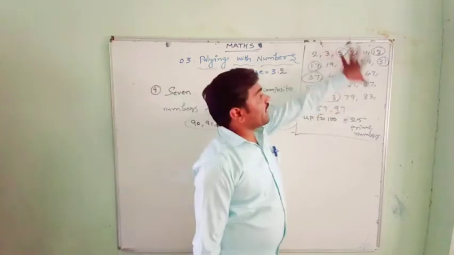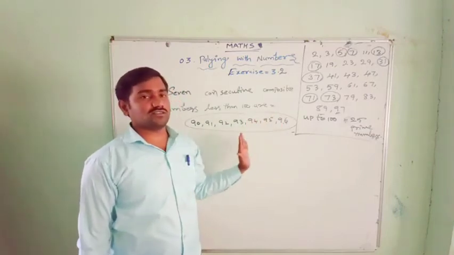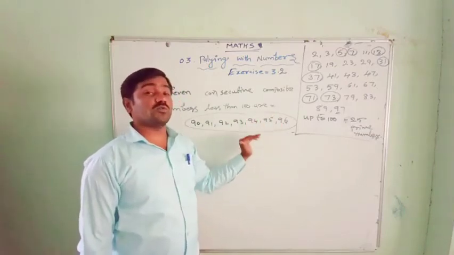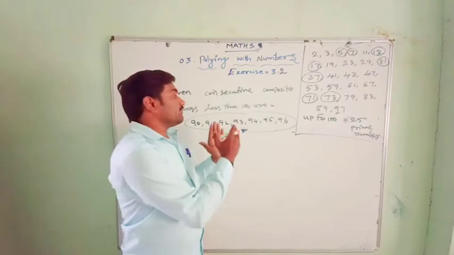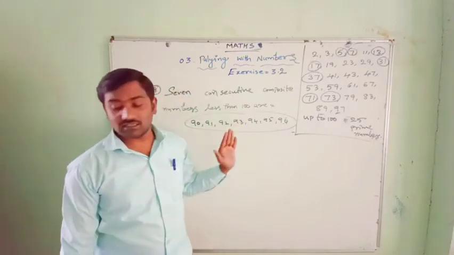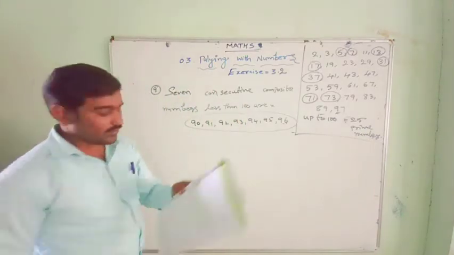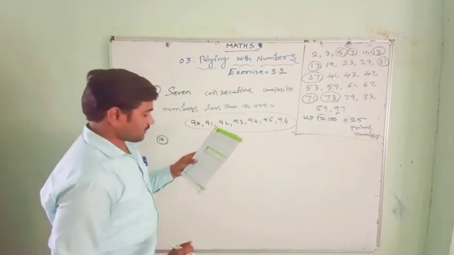And in the other numbers, you cannot find 7 consecutive composite numbers. You cannot get 7 consecutive composite numbers between any two prime numbers. It's only possible between 89 and 97, less than 100. So that is it. Next, question number 10.